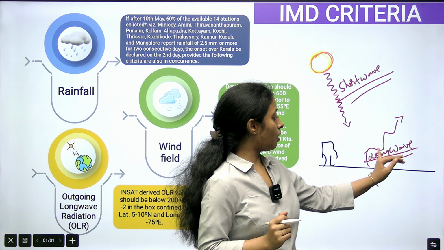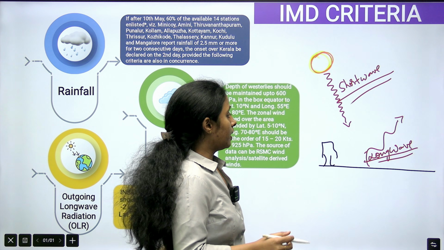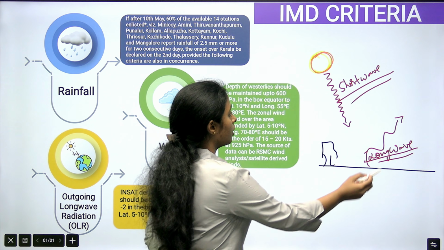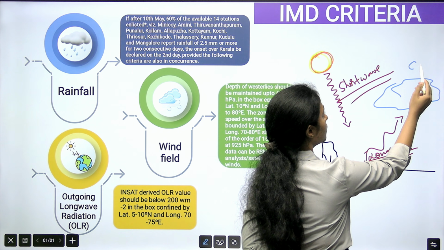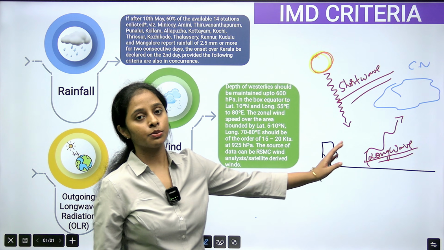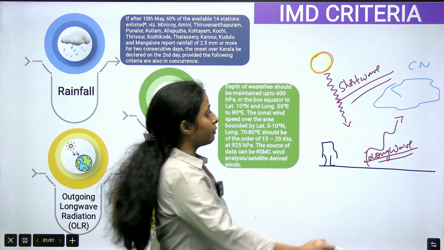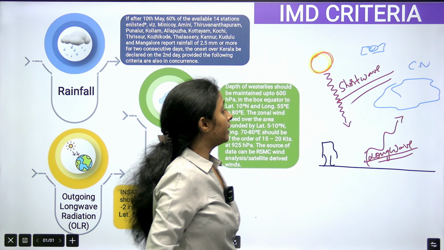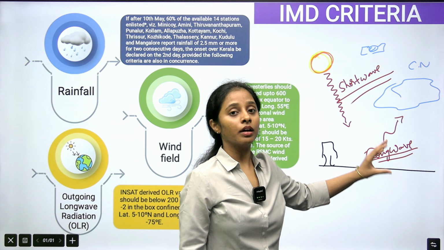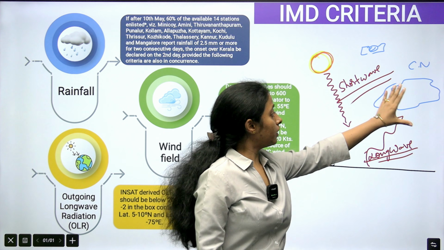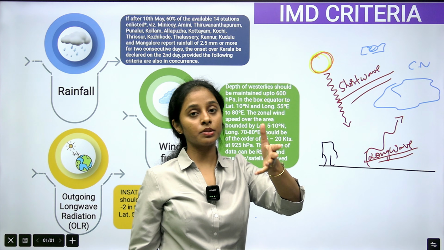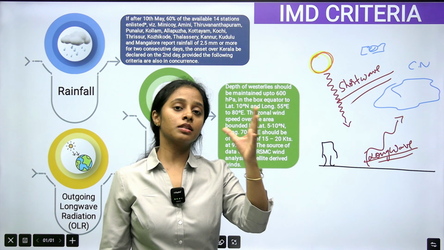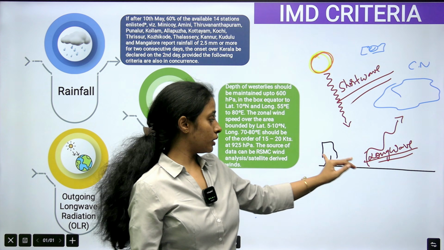See, ಇವಾಗ ಇದು ನಮ್ಮ outgoing long wave radiations. ಯಾವಾಗ ಇದೊಂದು ವಾಟ್ಸ್ ಕಮ್ಮಿ ಇರುತ್ತೆ? Only when there is huge clouds. ನಮಗೆ huge cumulonimbus clouds ಇದ್ದಾಗ the watts will be less. Yeah, see, one more thing what you need to remember is satellites. Satellites are identifying and calculating the OLR. When clouds iddaga, especially when cumulonimbus clouds iddaga, ನಮಗೆ ಆವಾಗ we can detect the OLR which is less than 200 watts per square meter. So ಇದೊಂದು criteria.